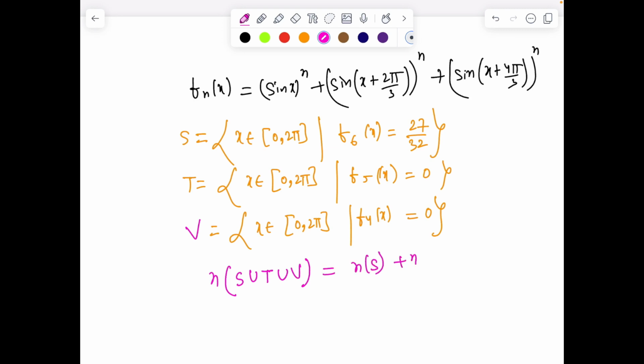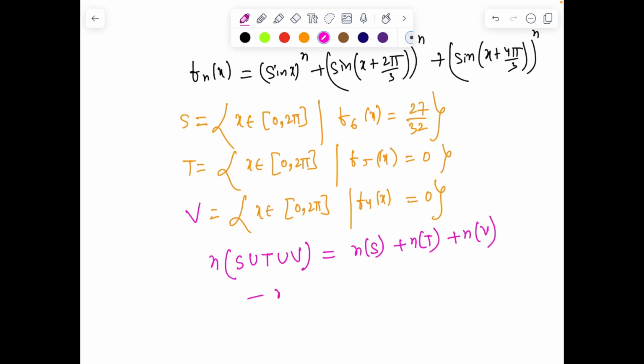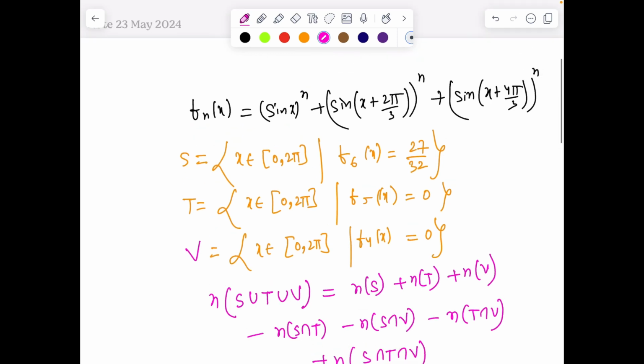ठीक है, अब इसको कैलकुलेट करने के लिए आपको number of elements in set S, number of elements in set T plus number of elements in B निकालना होगा, minus number of elements in S intersection T, minus S intersection B, minus number of elements in T intersection B, and plus number of elements in S intersection T intersection B.